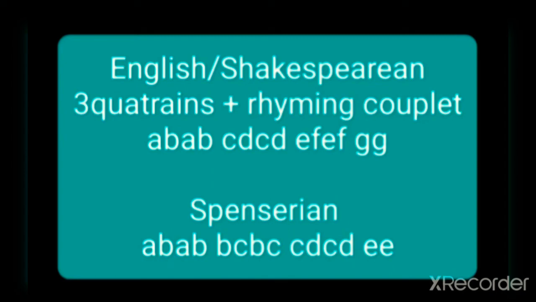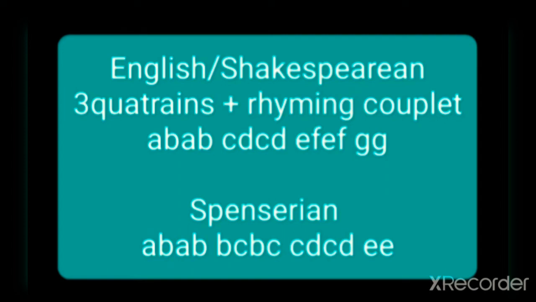The first three are quatrains, written in 4 lines each, and the last stanza is a rhyming couplet, that is 2 lines together which are rhyming. So 4 into 3 makes 12 lines in the first three stanzas, and the last stanza is a couplet of 2 lines, so again they make 14 lines.